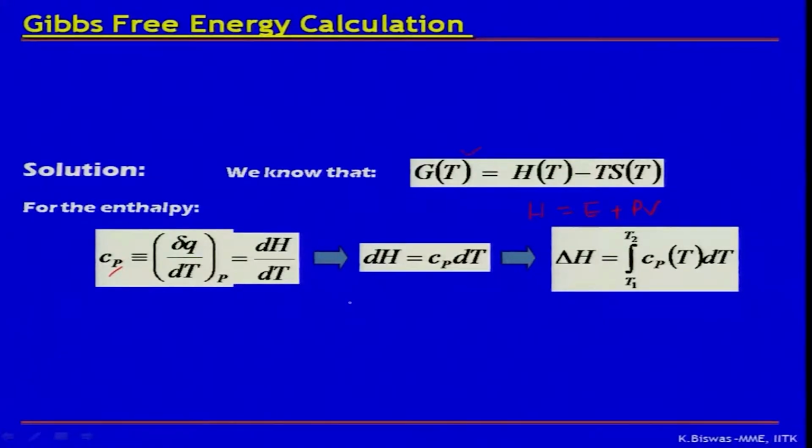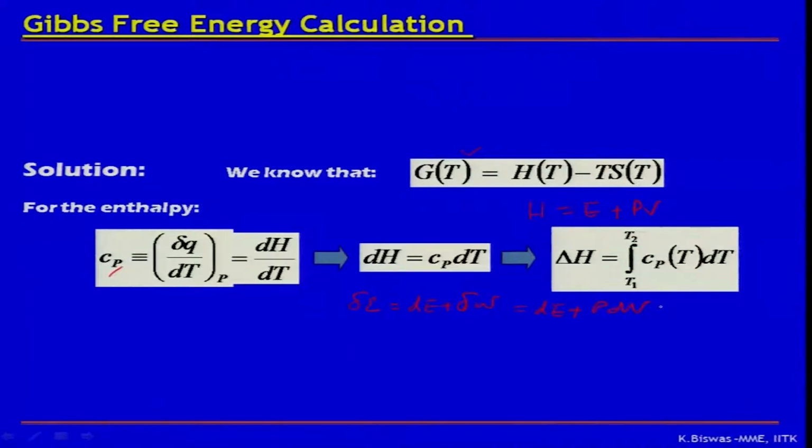We know that the first law of thermodynamics tells you delta Q is equal to dE plus delta W. Remember, delta corresponds to functions which are not state functions, and d corresponds to functions which are state functions. This is the way we differentiate them, and this can be written as dE plus PdV.